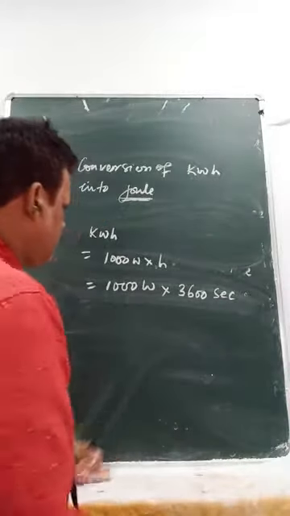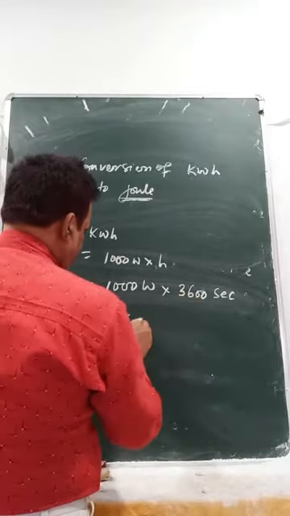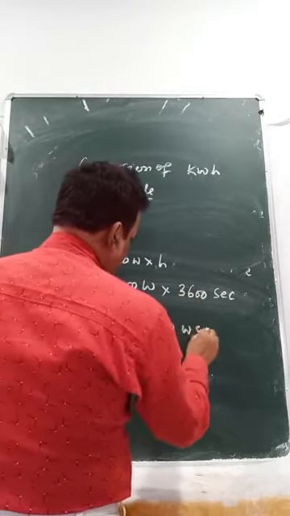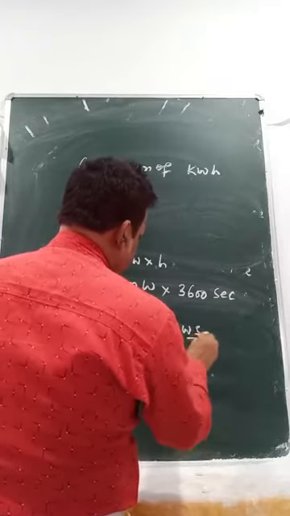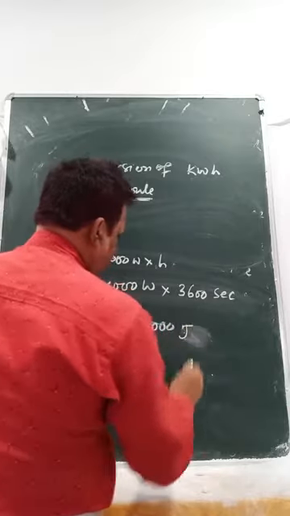How many do you get here? 36, 1, 2, 3, 4, 5, that is 3600000 watt second. Watt second is nothing but joule.